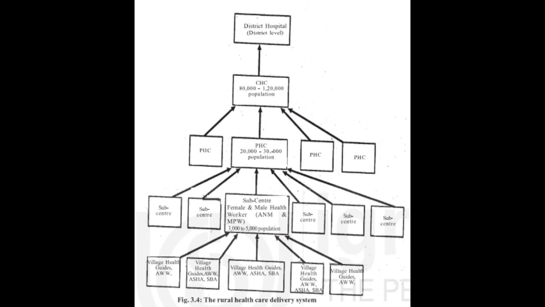Community Health Center, CHC. This is the secondary level of healthcare. CHC is the secondary level of healthcare providing referral as well as specialist healthcare. CHCs are 30-bedded hospitals. There is one CHC for a population of 120,000 in general areas and one CHC for a population of 80,000 in difficult, tribal and hilly areas.